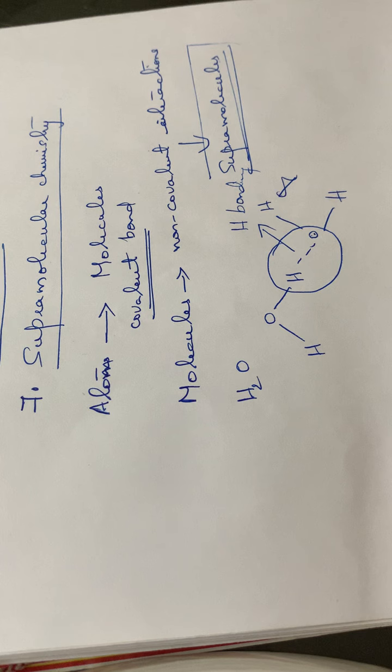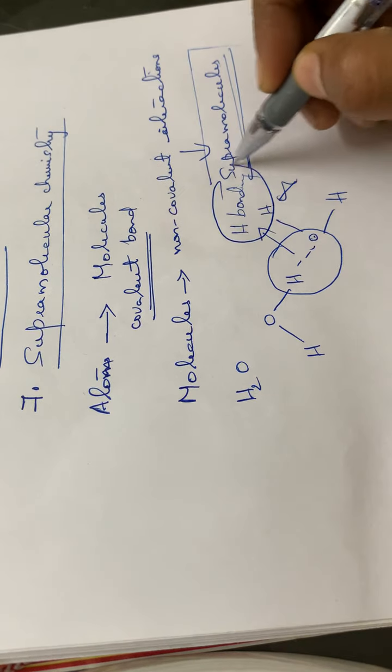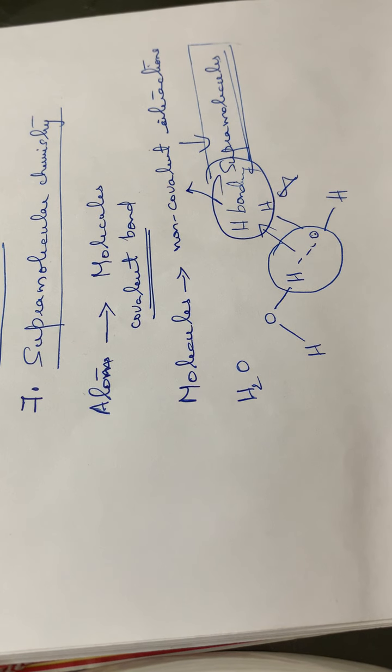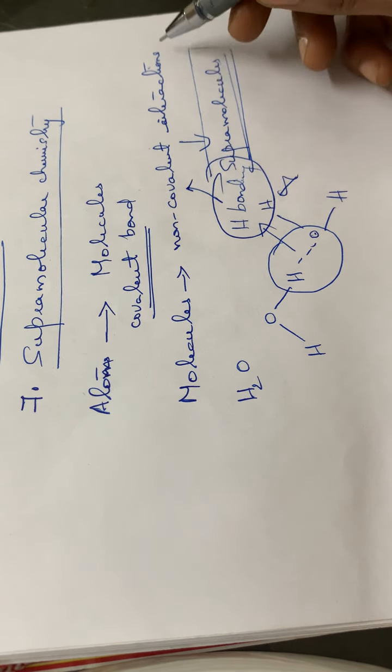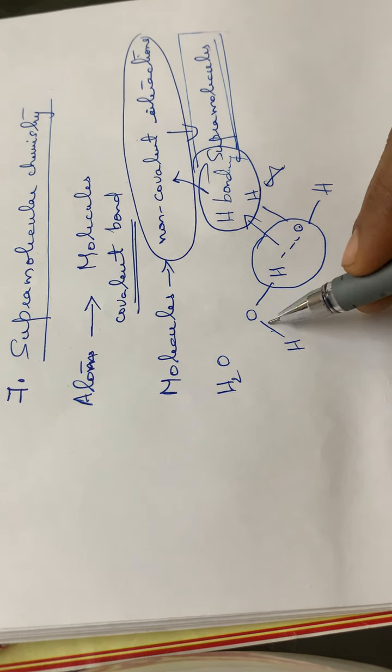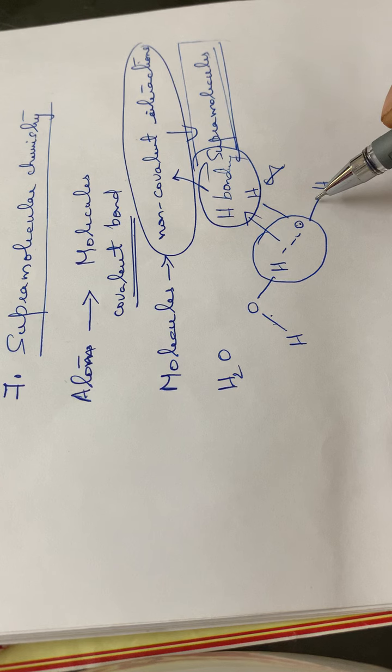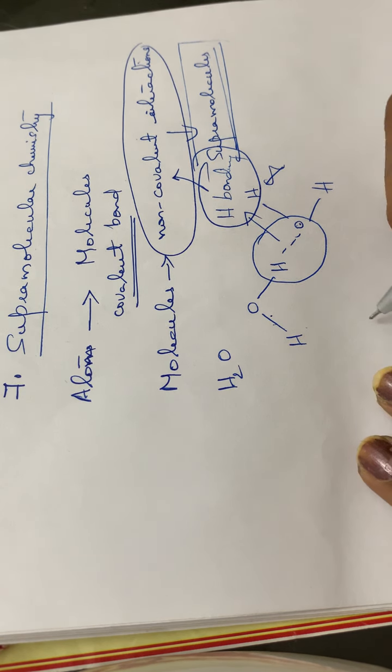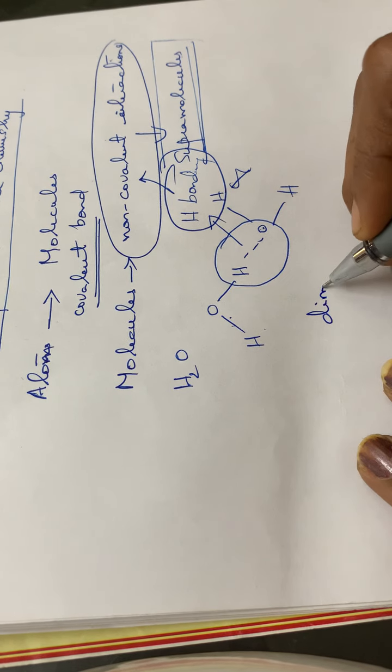A hydrogen bonding is formed, and we can say it is a non-covalent interaction. As a result, one water molecule is associated with another water molecule. Two molecules are there, so we can say this is a dimer.